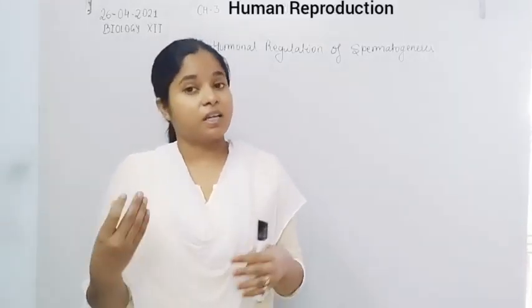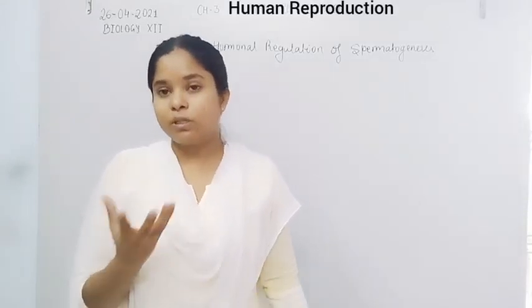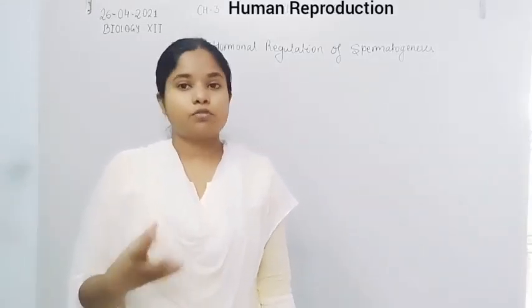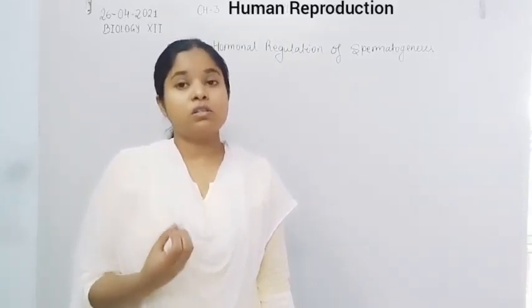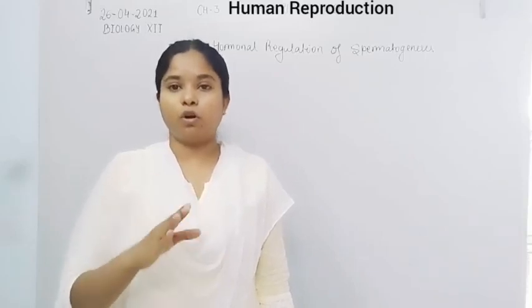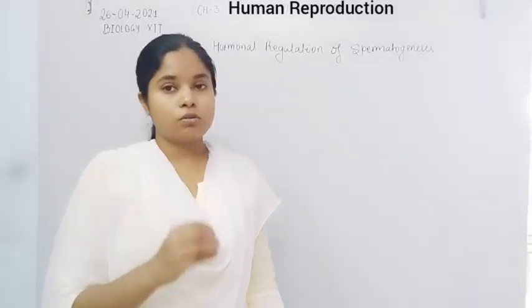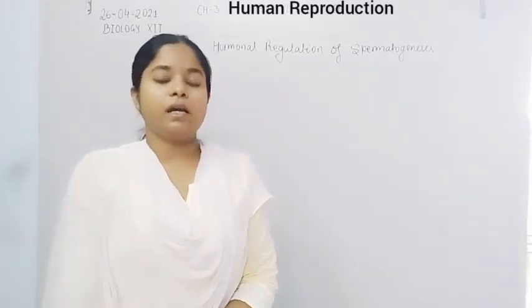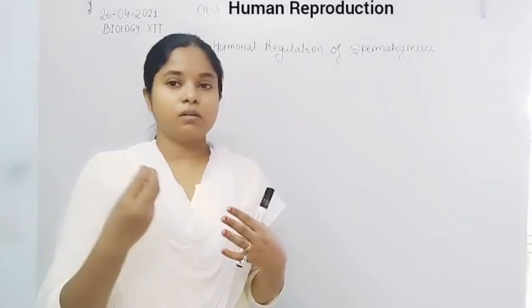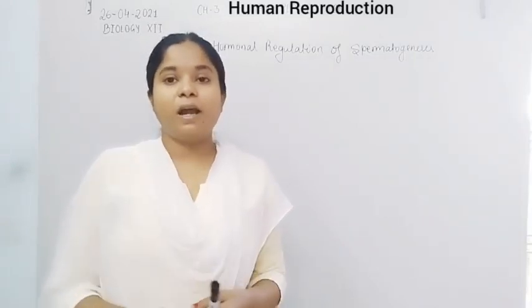That is the development of beard, mustache, aggression, low pitch voice, development of strong muscles, and also an increase in the number of RBCs. These are the important secondary sexual characters which are controlled by the testosterone. Now the testosterone also controls the spermatogenesis process. They directly or indirectly act on the development of the testes and primary sex organ.